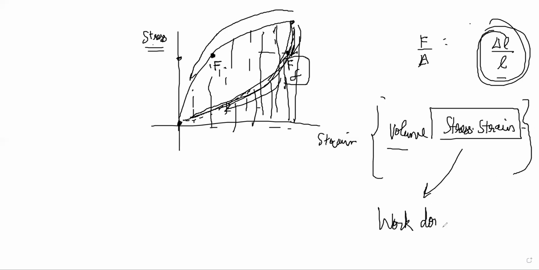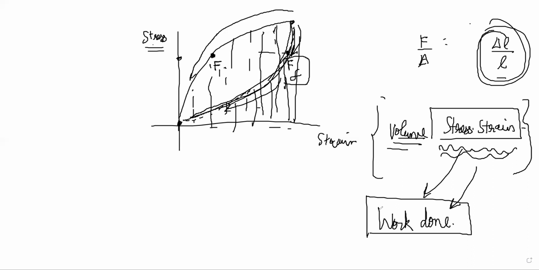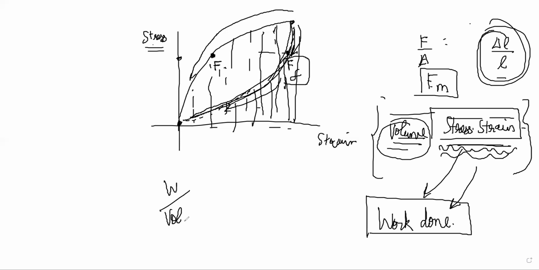So assuming that volume remains constant, volume of the material should remain constant. You're not changing volume right now. You're changing length and all, right? So the product of stress and strain itself is going to tell you the work done. Not exactly, but work done per unit volume it is telling, right? Like finally, if you multiply the volume and stress and strain, you get force into meter or joules, right? But volume is fixed for this material in this entire transformation, right? So stress into strain product itself is work by volume, right?